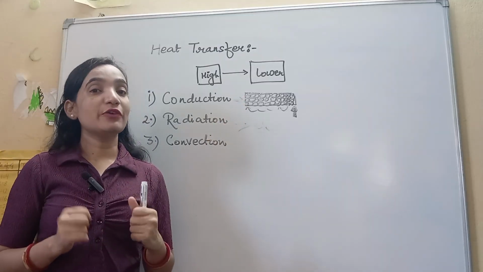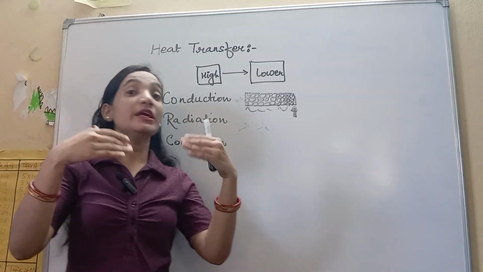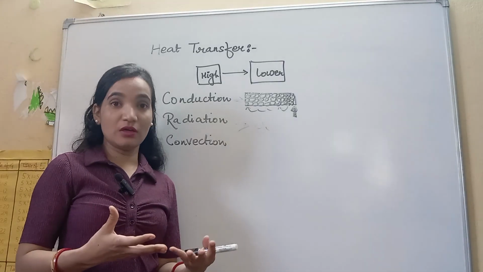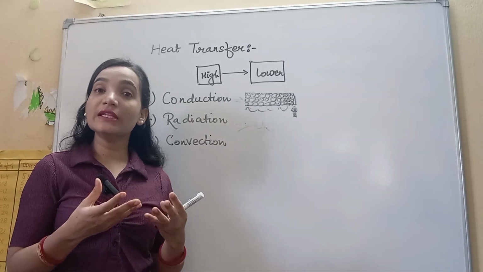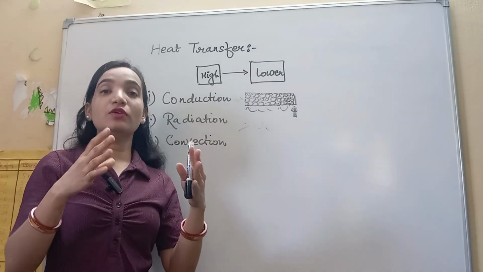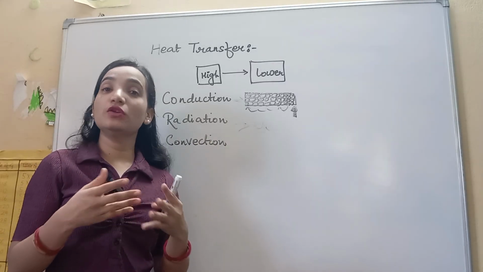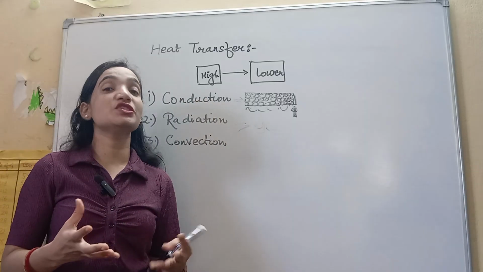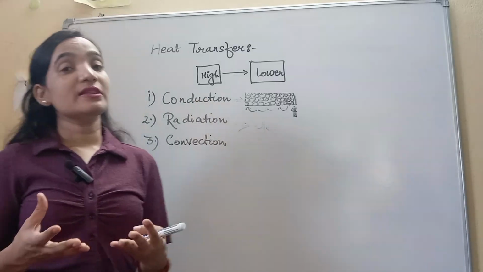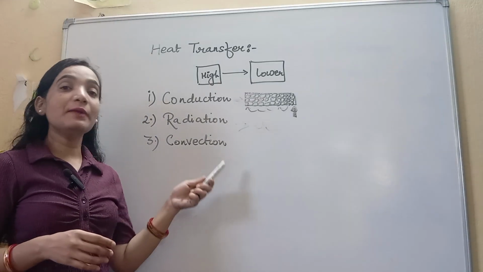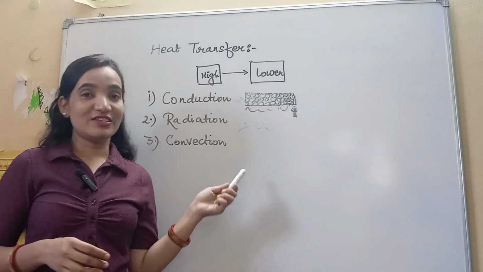The higher temperature molecules transfer their heat and move upward, and the molecules with lower temperature come back to the bottom, where they get energized. In this way the water is heated or boiled. That process is called convection.